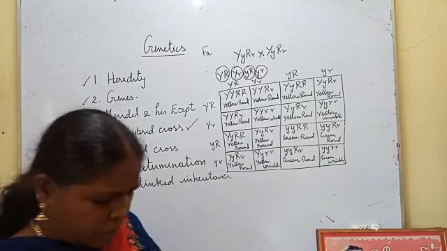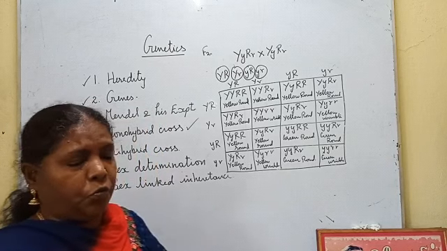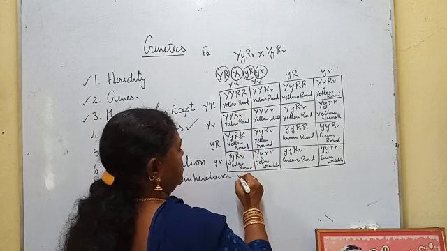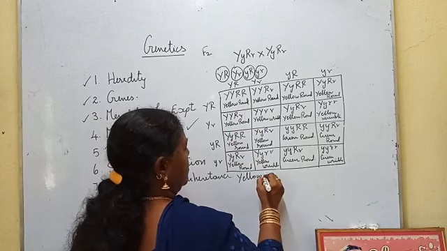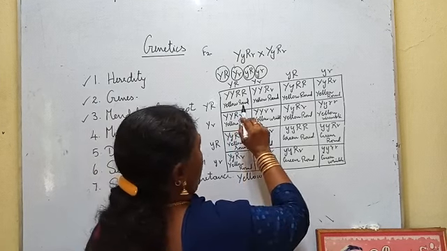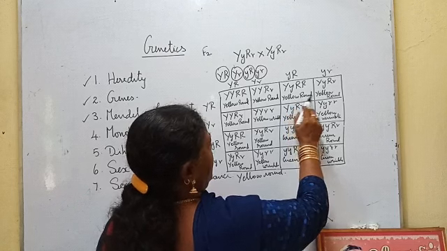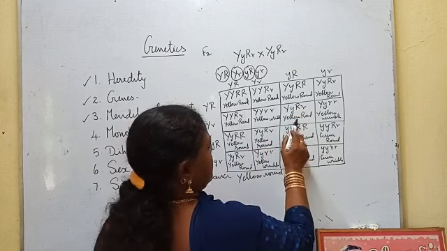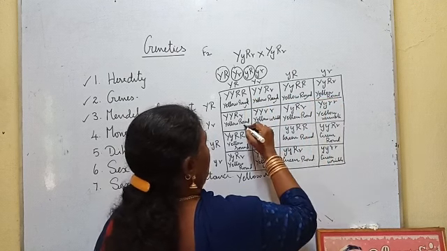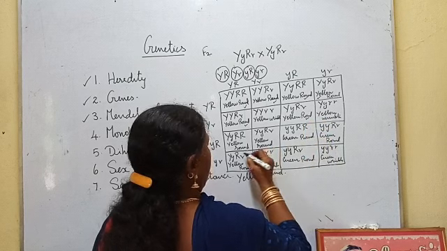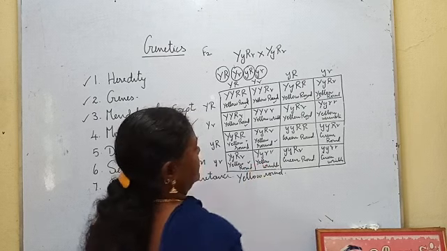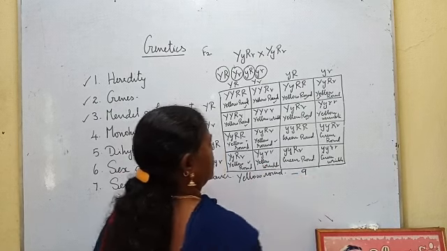Now we are going to see the phenotypic ratio. You got yellow round. First we will take yellow round. How many plants are there? 1, 2, 3, 4, 5, 6, 7, 8, 9. 9 yellow round.